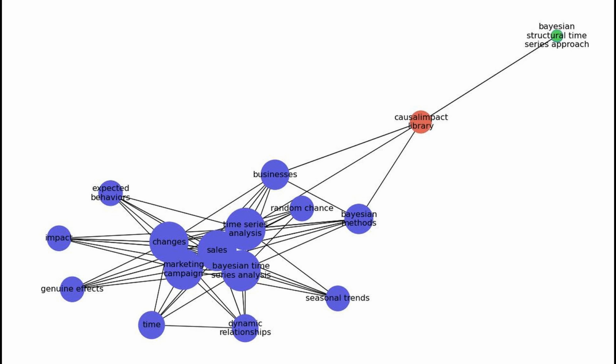Integrating time series analysis with Bayesian methods enhances our understanding of dynamic relationships over time, by allowing us to model how changes happen and assess their impact. Think of this combination like watching a movie unfold, instead of seeing just a snapshot. You can observe how events develop, which helps to clarify cause and effect.